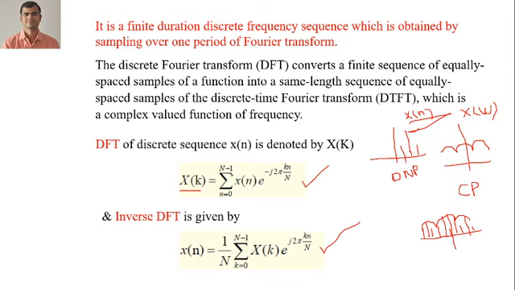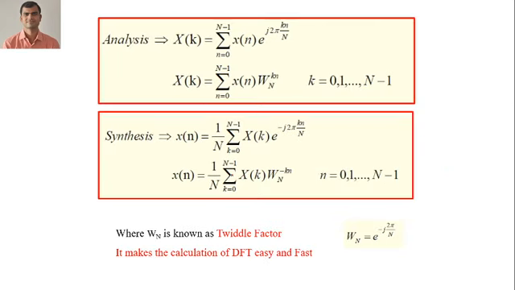It is a finite duration discrete frequency sequence which is obtained by sampling over one period of Fourier transform. Now when we replace this e raised to minus j 2 pi by N with W N, this W N is known as the twiddle factor. When we replace this term, we will have X of k equals summation for n equals 0 to N minus 1 of x of n W N raised to k n.